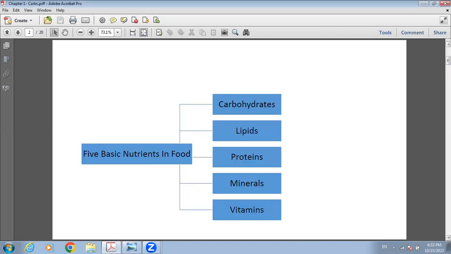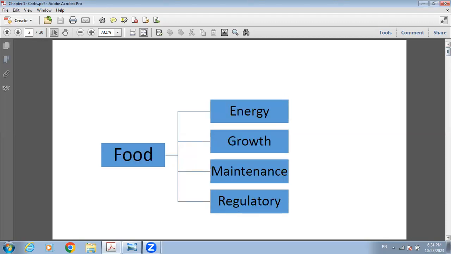If we want to define food, food is made of 5 basic nutrients, which are carbohydrates, lipids, proteins, minerals, and vitamins. When we eat food, it supplies us with energy. It also provides us growth, maintenance, and regulatory material. So there are 4 main reasons we eat food. It is energy, growth, maintenance, and regulatory.